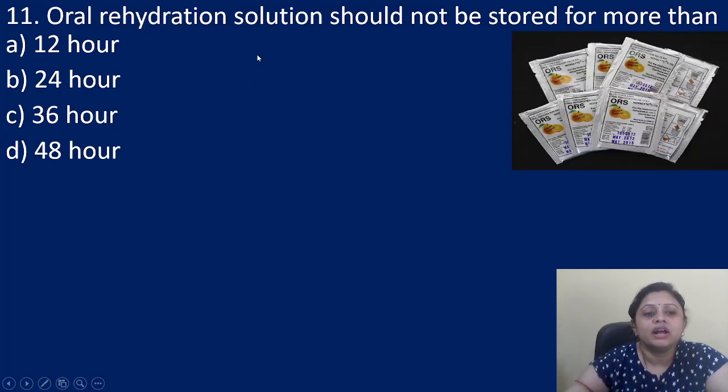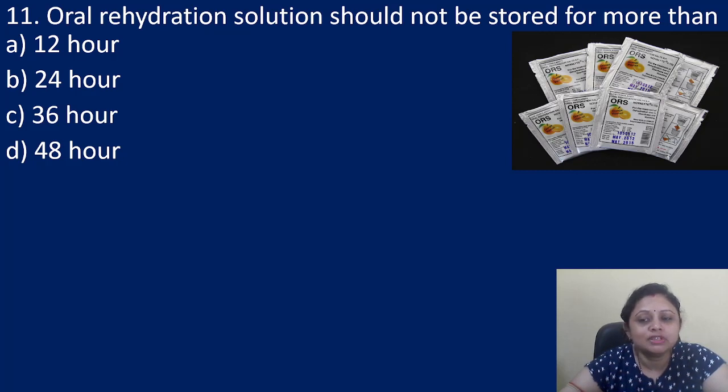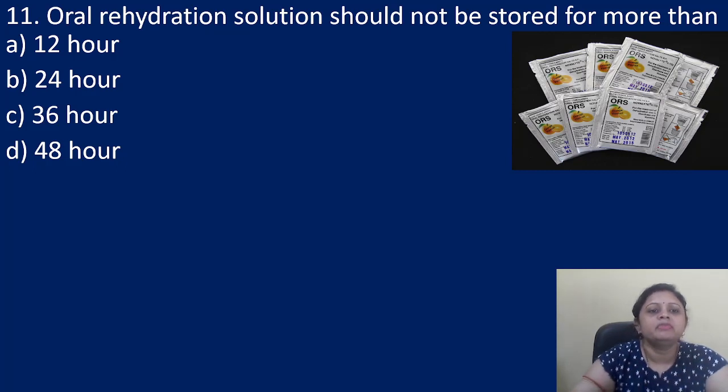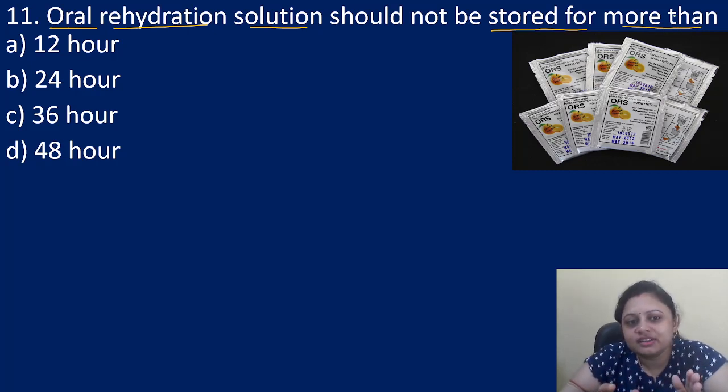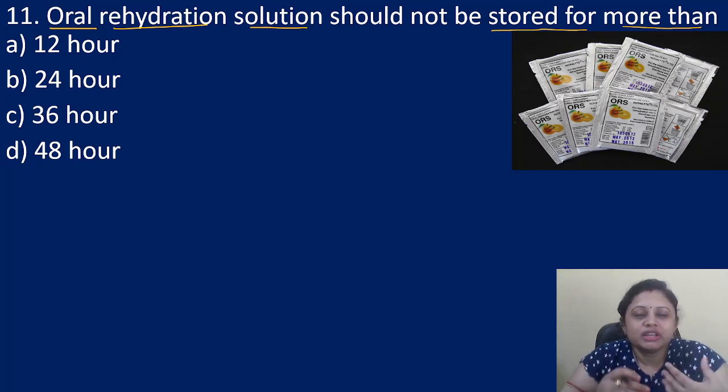Next, oral rehydration solution should not be stored for more than option A, 12 hours, B, 24 hours, C, 36 hours, D, 48 hours. Okay, so do you know what oral rehydration solution is? If someone is suffering from diarrhea or vomiting, a loose motion, there is a decrease in the amount of salt and water in the body.